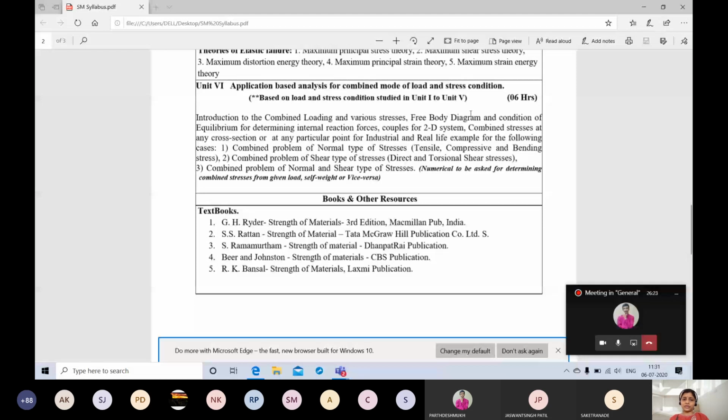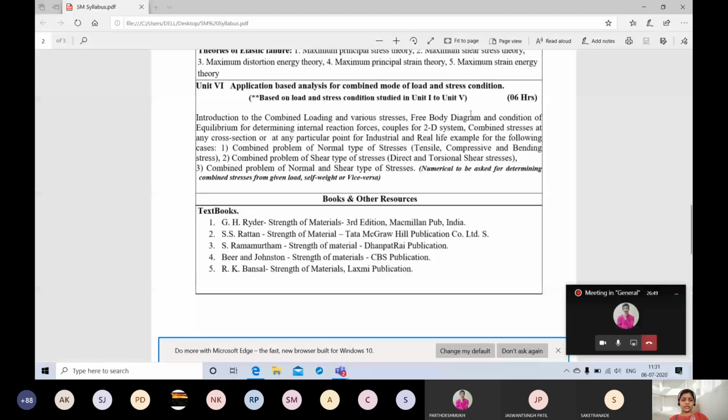Up to unit 5, each stress, derivation and numerical, we will study separately, but in the last unit, combined stresses, we have to combine all the stresses and then solve the numerical. Earlier it was not there. Actually we studied this in the third year, but now it is mixed here in solid mechanics, so this will be new and we will cope with it.